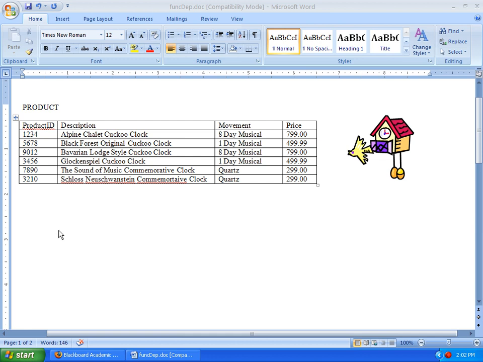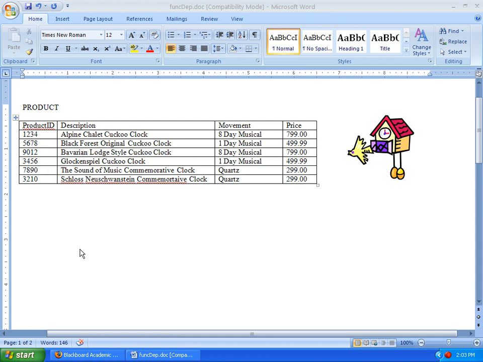So if I say to you, what is the description of the product ID that has the number 1234? We look up 1234, we see it's the Alpine Chalet clock, we see that it's an 8-day musical, and it's $799. There are no other items that have a product ID of 1234. So you can say that if I give you a product ID, you can without a doubt look up that product ID and tell me the description, the movement, and the price of that item. Okay. Again, we'll just test it on another one just to be sure.